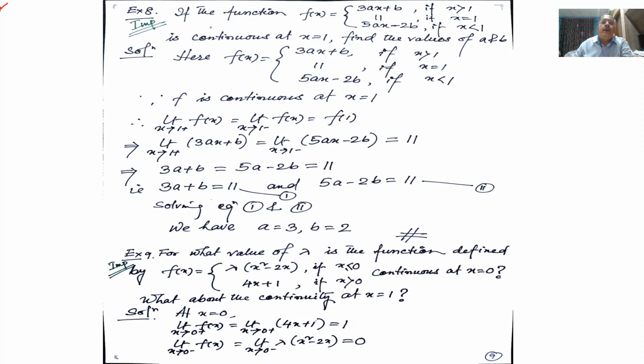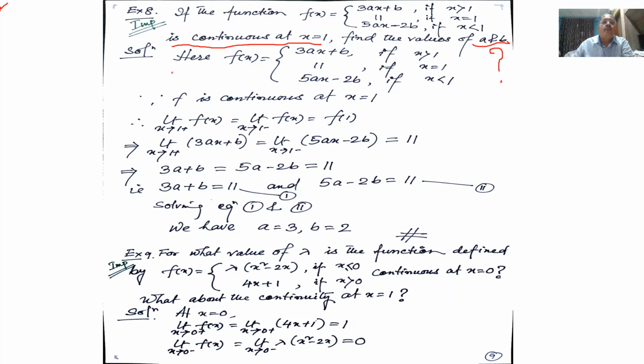What if the function f(x) is equal to 3ax plus b if x is strictly greater than 1, is equal to 11 if x equal to 1, is equal to 5ax minus twice b if x is less than 1, is continuous at x equal to 1. Find the value of a and b. We have to find the value of a and b.